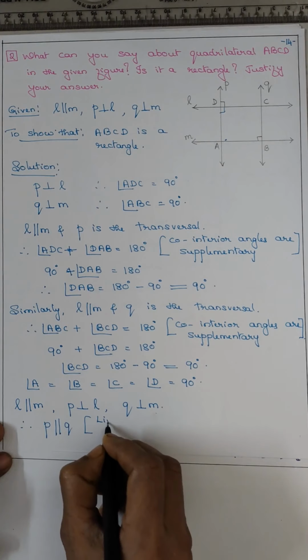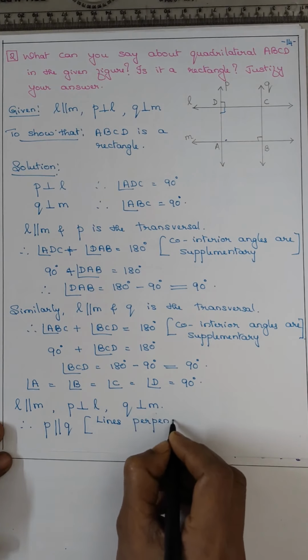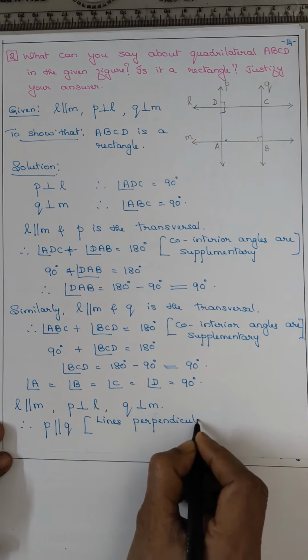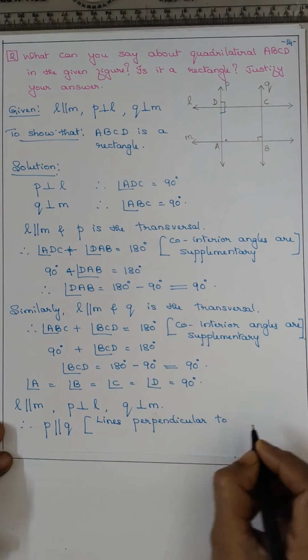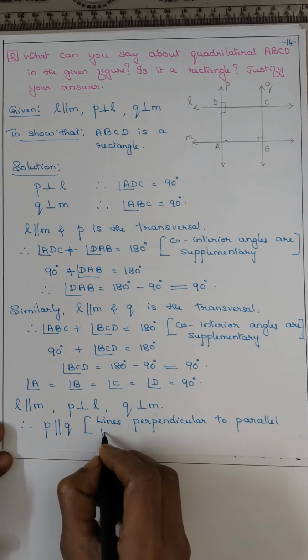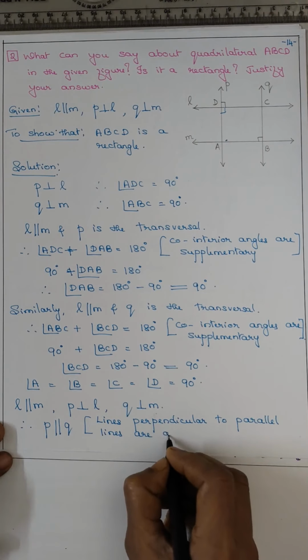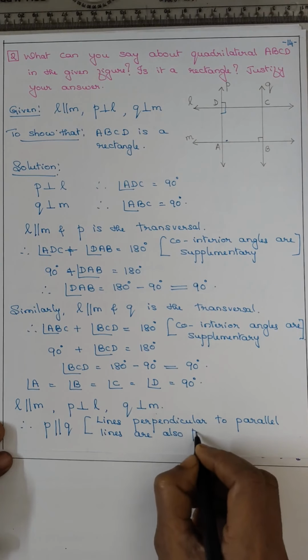Why? Lines perpendicular to parallel lines are also parallel.